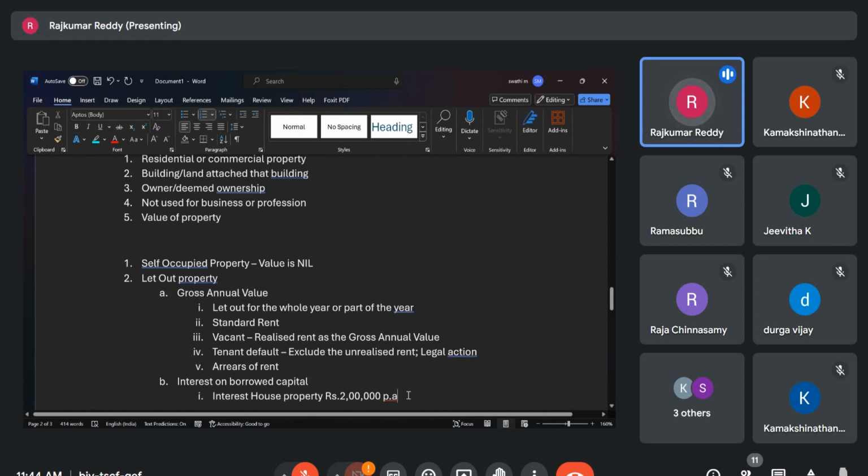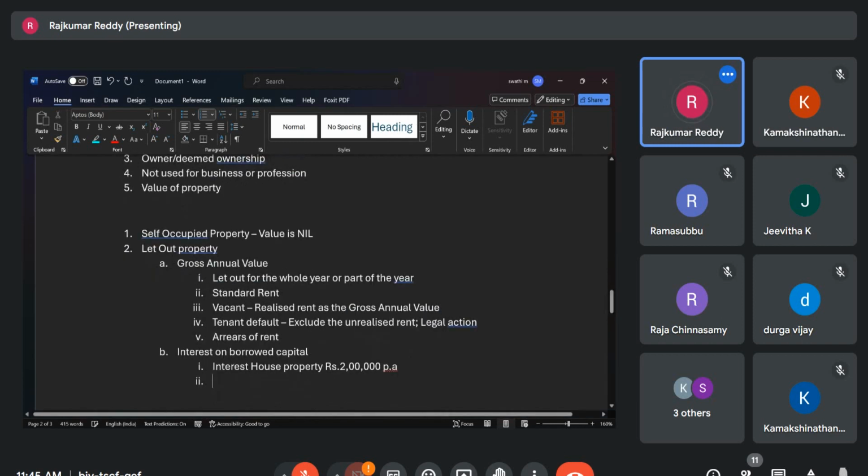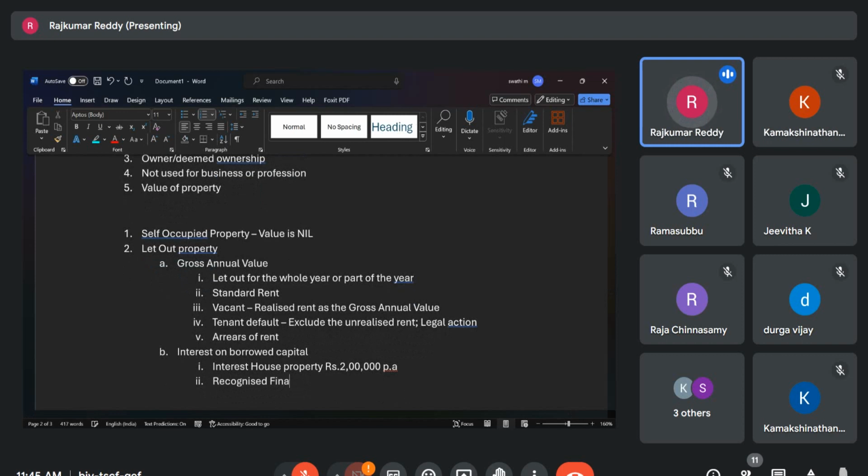But there is a ceiling for that. So 2 lakhs per annum only you can claim as interest on borrowed capital. And you have to take that loan only from a recognized financial institution. Simply, for the sake of this benefit, you cannot say I have taken a loan from my wife or from my father. All these things, you cannot claim interest on borrowed capital. You must take it from a financial institution.